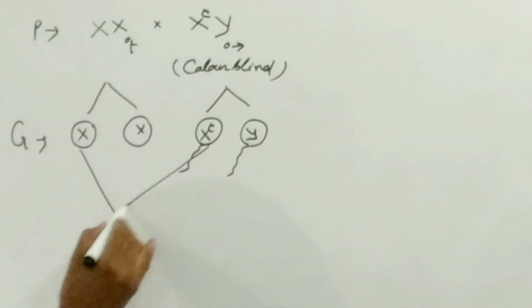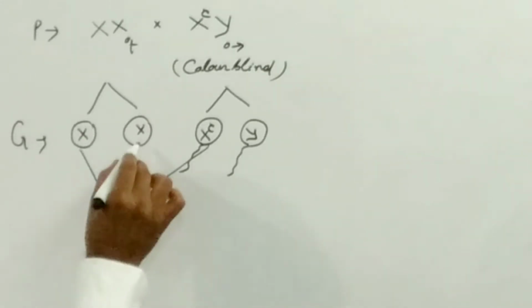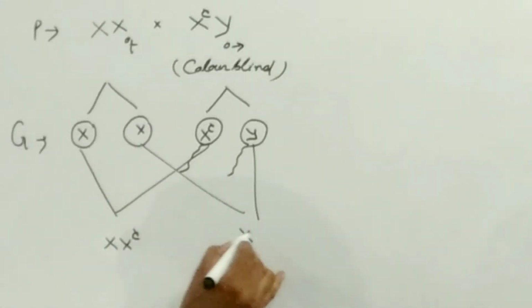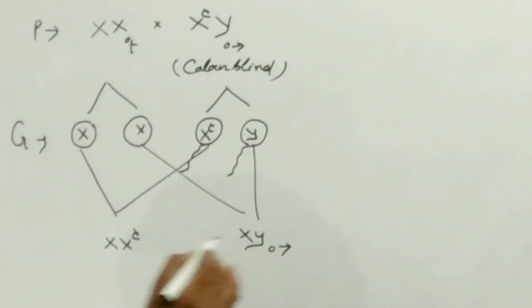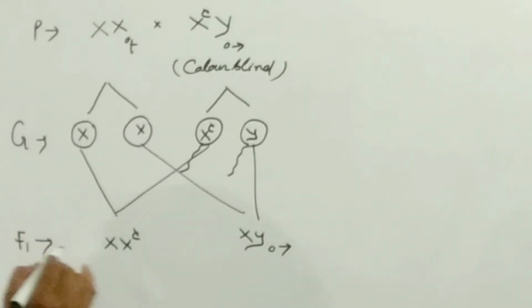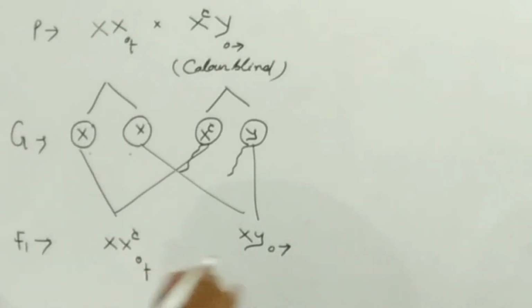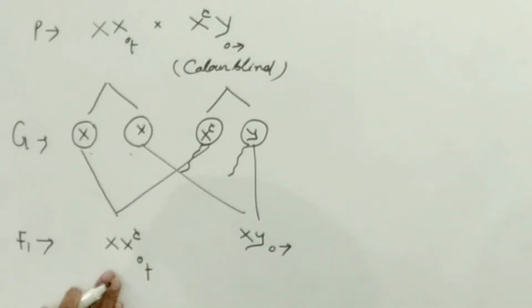If fertilization takes place, what happens here? This is the F1 generation. Here this is the female individual and this is the male individual. All females become normal but carrier.